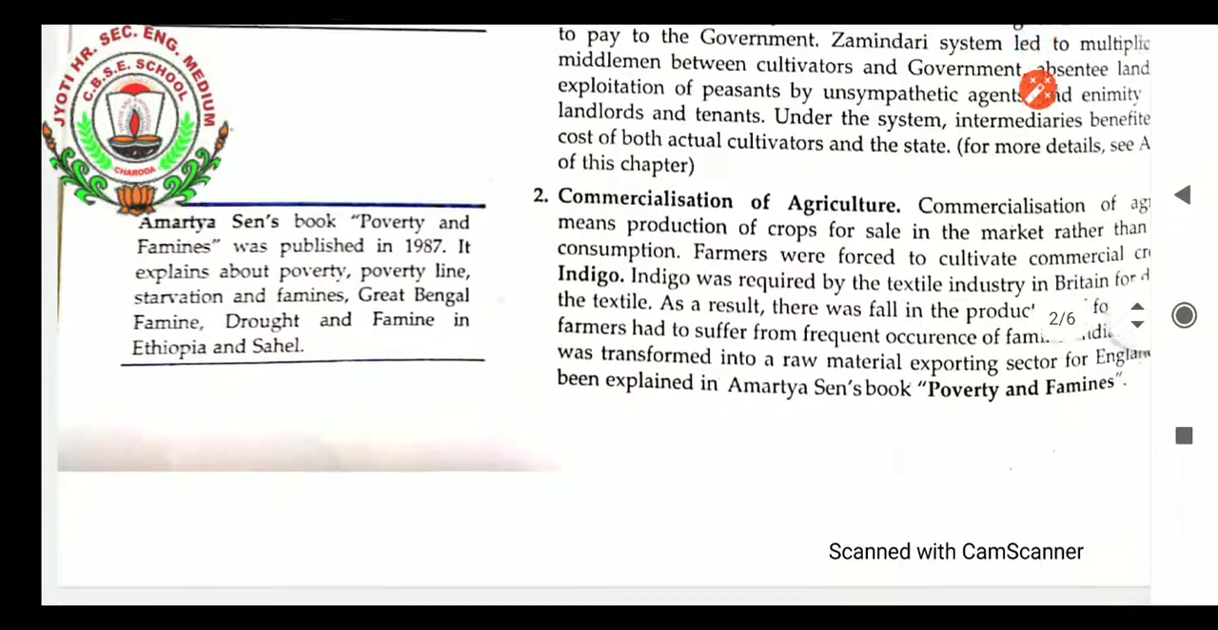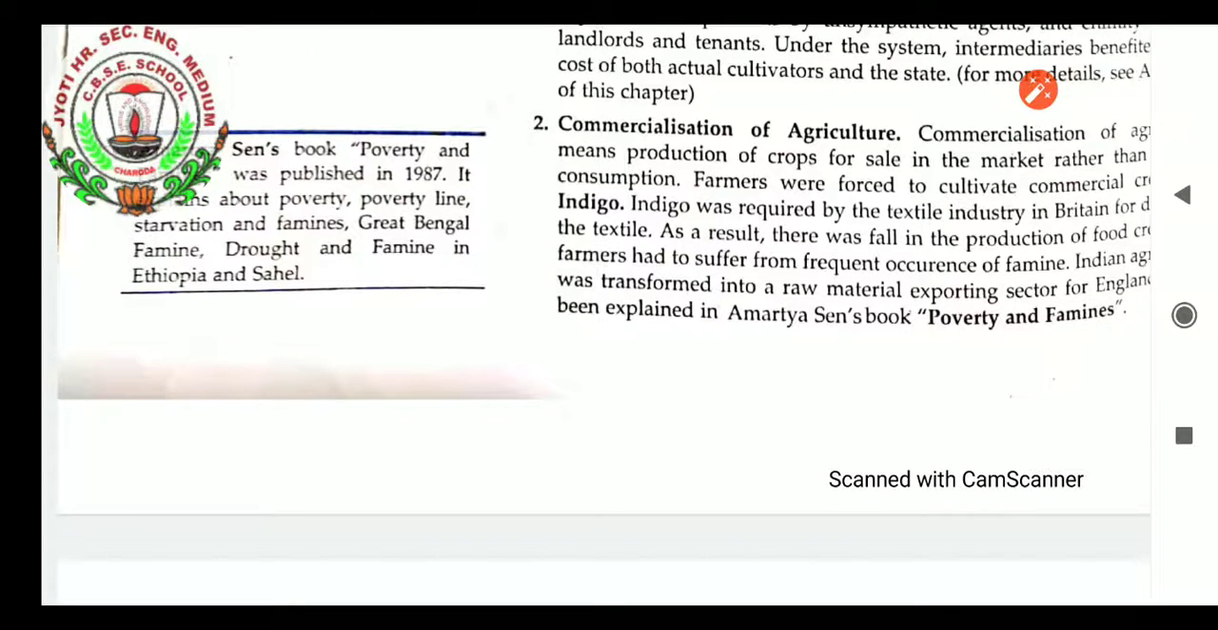As a result, there was a fall in the production of food crops. Only the Indian farmer could grow indigo, because the best indigo can be grown here. So they were forced to grow indigo instead of agricultural products. That was another bad situation. If they could grow their own crops, they could have some food from what they produced, but they had to grow only indigo, which was of no use or purpose. So commercialization of agriculture meant agriculture was grown not for their own self-consumption but for sale. That was known as commercialization of agriculture.